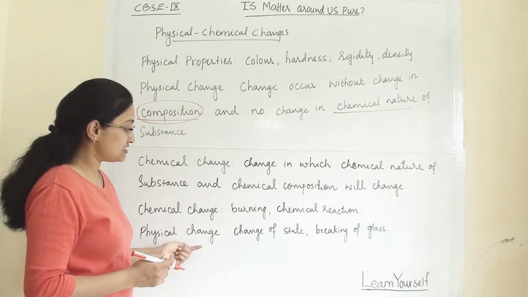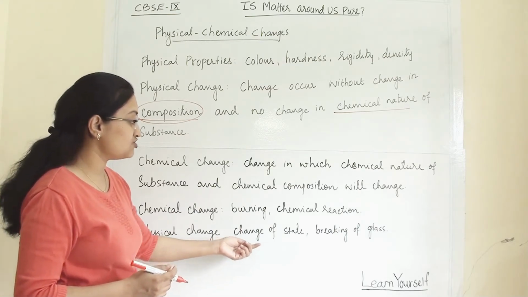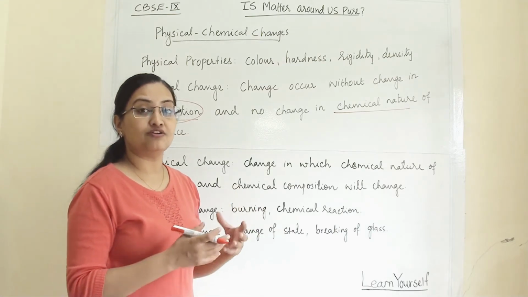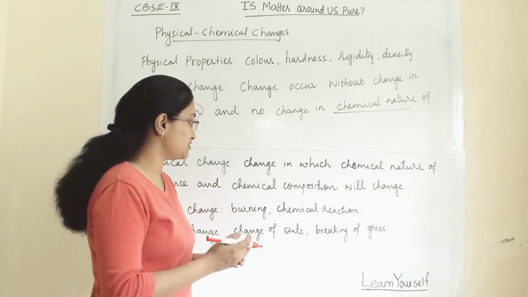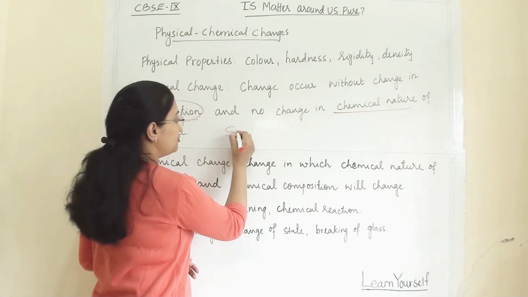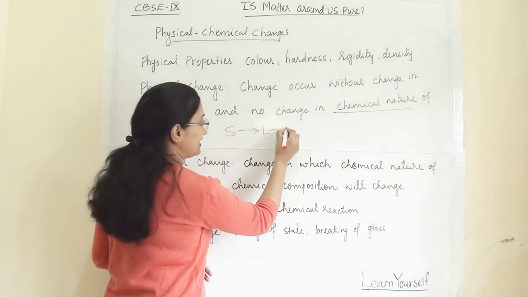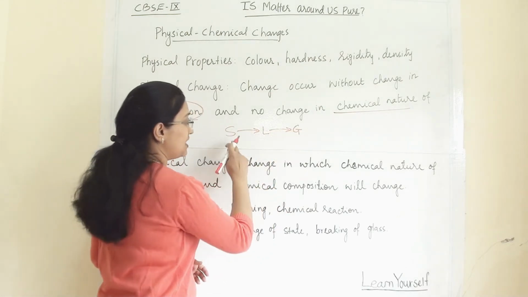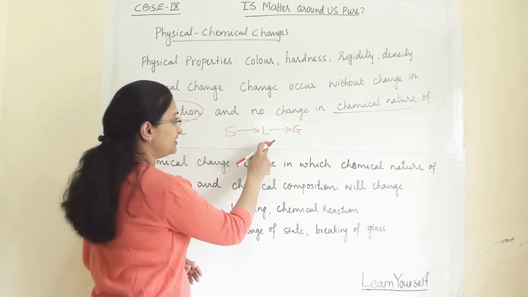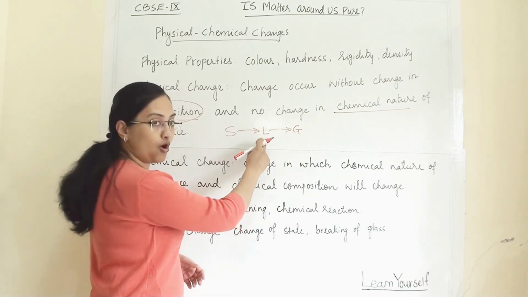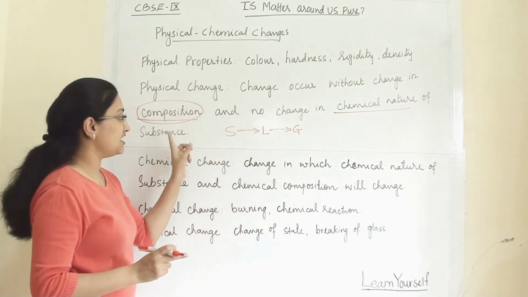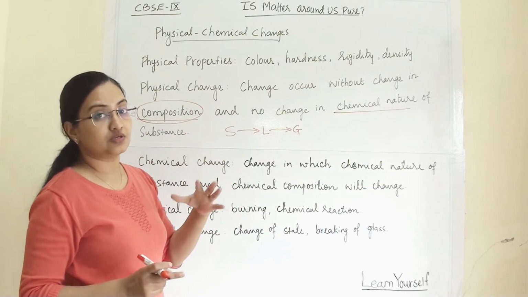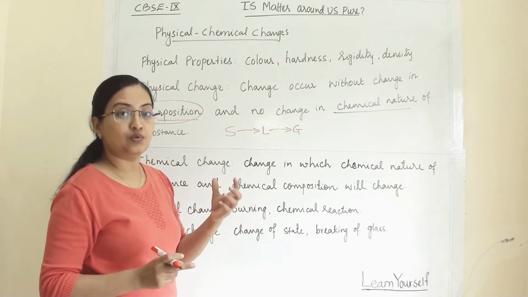An example of physical change is change of state. Now what is the meaning of change of state? Earlier we studied the interconversion of states. For example, solid will convert into liquid and liquid will convert into gas. When this change happens, the composition of the substance will not change, and its chemical nature or properties will not change. They will remain the same.